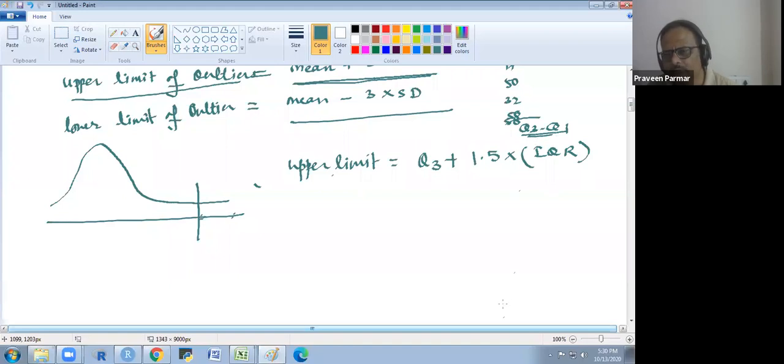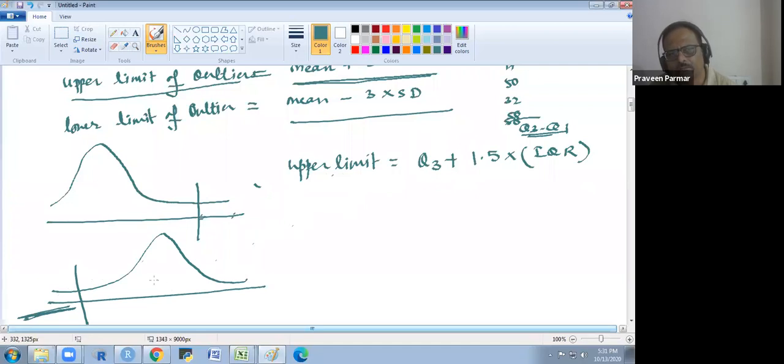I will explain this later on. So that is for the upper limit. For the lower limit, if the data is negative skewed, you will mostly get the outliers on this side, so we have to do the flooring. So we have to find the lower limit, and for the lower limit you use Q1 minus 1.5 times IQR. Does that make sense to everyone now?